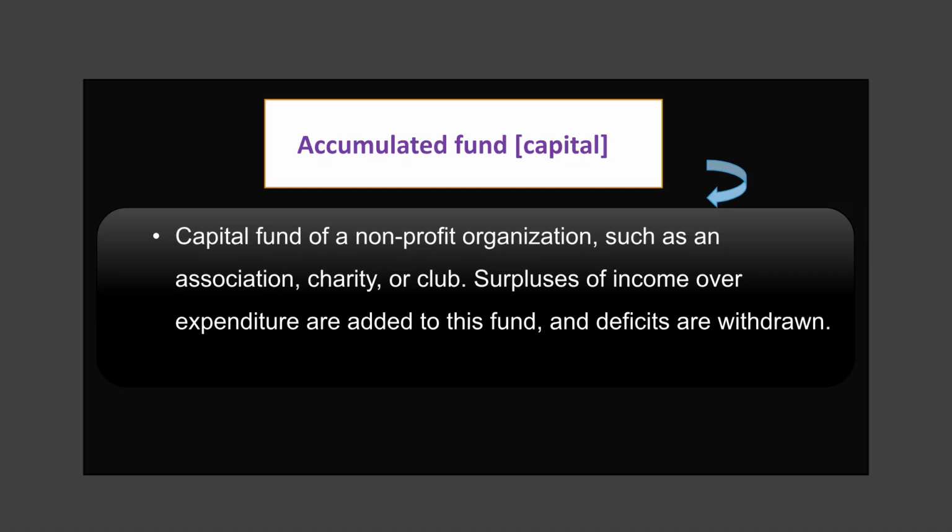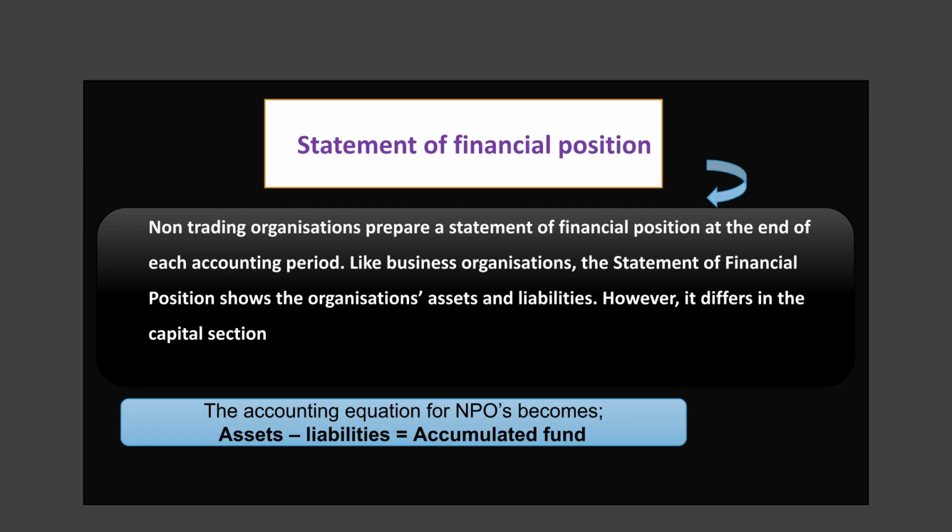The accumulated fund, or capital, is for nonprofit organizations. Surpluses of income over expenditure are added to this fund, and deficits are withdrawn from it. Non-trading organizations prepare a statement of financial position, similar to a business's balance sheet, showing assets and liabilities. The accounting equation for a nonprofit organization becomes assets minus liabilities equals accumulated fund.